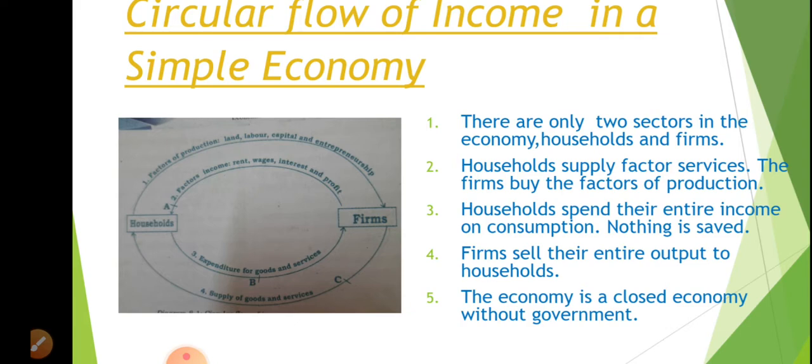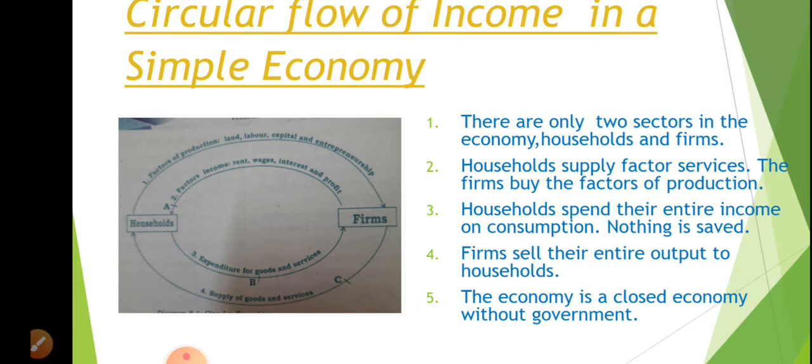Third point is that households spend their entire income on consumption. Nothing is saved. What they are getting as income, they will spend for the purchase of goods and services produced by the firms. What is the fourth point?